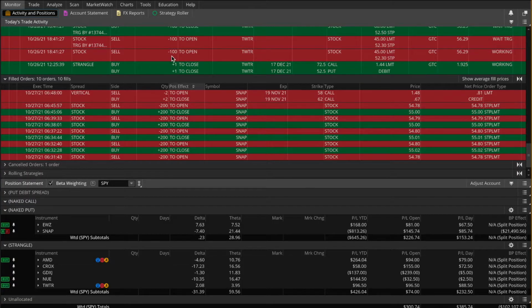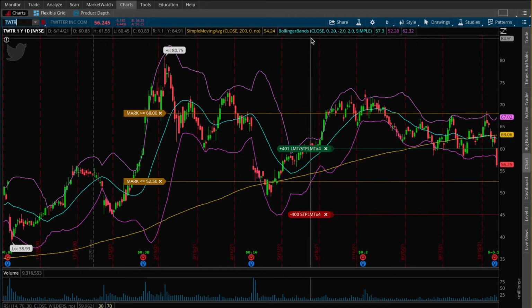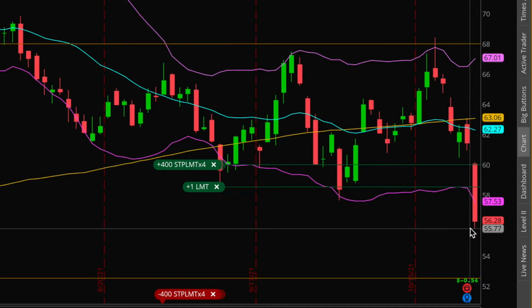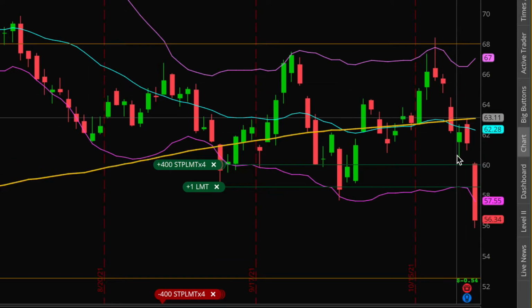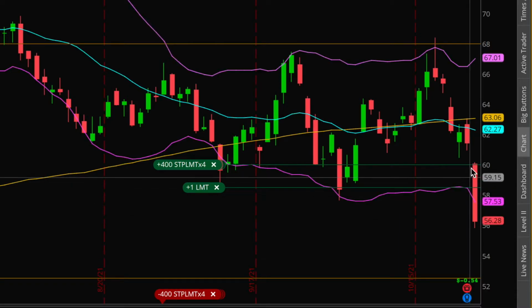Now, what about Twitter? Let's come back to the charts real quick here and go to TWTR. And so like AMD after hours yesterday, Twitter was up by a very small amount, well within the expected range. But this morning, unfortunately, unlike AMD, this stock has moved significantly and has not reversed. So currently Twitter is down by about $5, $5.13 or so, still within the expected range though. If you recall from the previous clip, I believe the expected up or down movement for Twitter was about $7. So moving down by 5 is still not a big deal, but of course, it would have been nicer if this stock stayed up by that $2 or so that it was after hours yesterday.